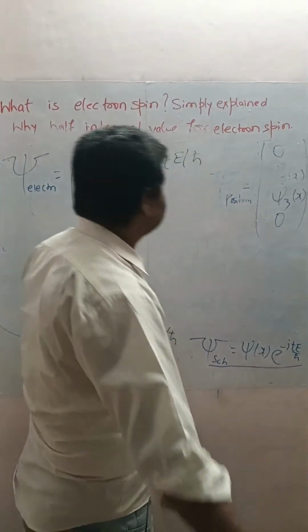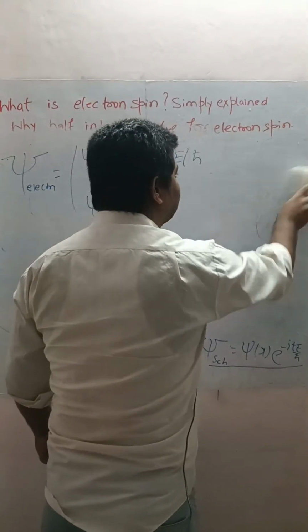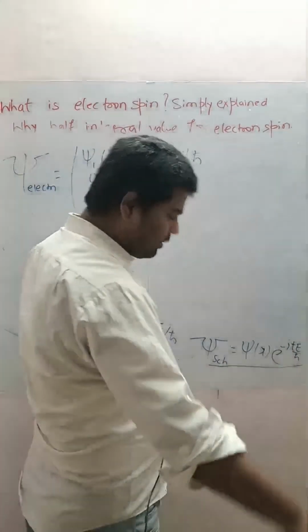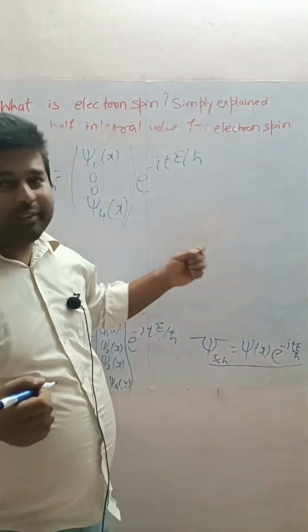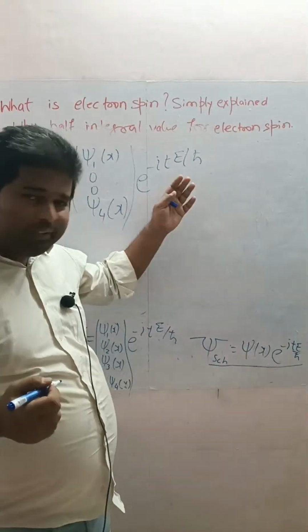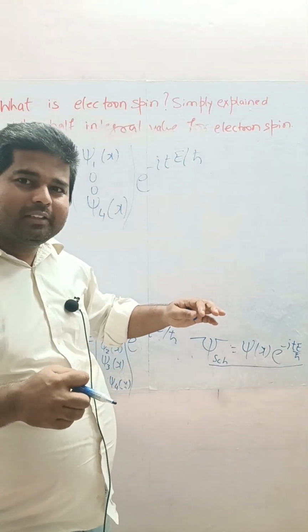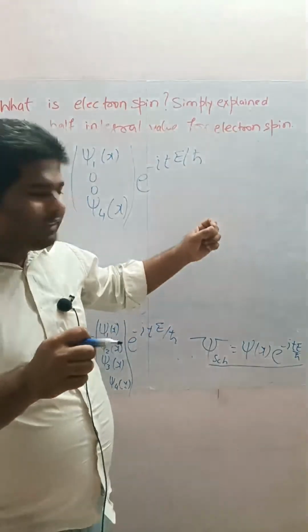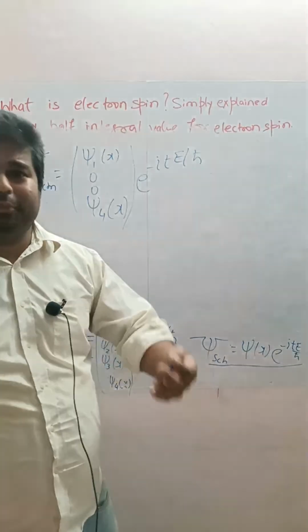Please, sir, is spinning easy or difficult? First of all, it's not like a ball that you are thinking of. It's not like a spinning ball. Wait for 5 minutes, everything will be clear. They are saying it's visible, rotate the camera. You will understand where a spin originates, what the root of it is.